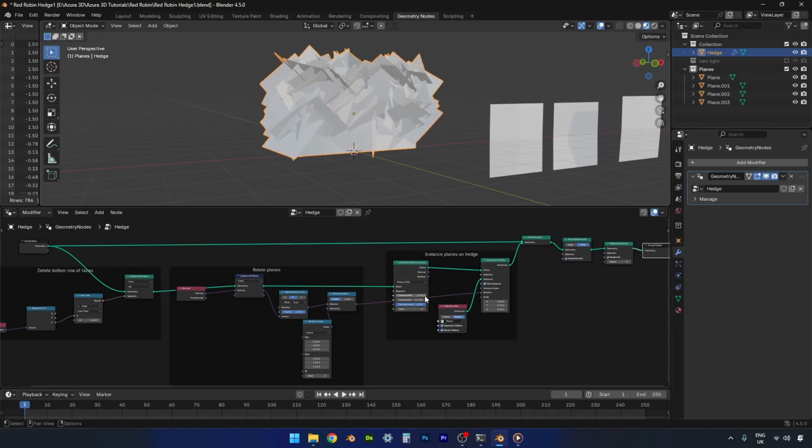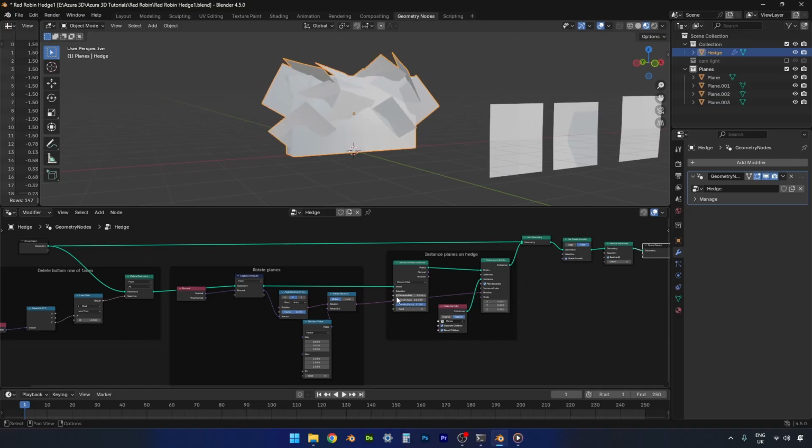And then we can have a play around over here with the distance minimum. The higher you put that up, the further away the planes are going to get from each other. So unless you're really worried about how much geometry you've got, just keep it fairly low but not 0. You don't actually want them on top of each other. You can bring the density max down. Yeah, I think we'll leave that at default for now actually. Oh yeah, about 10.